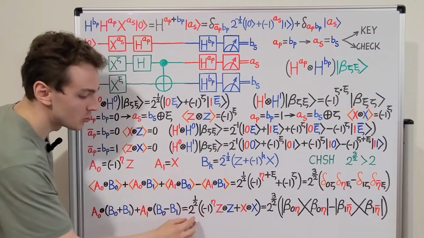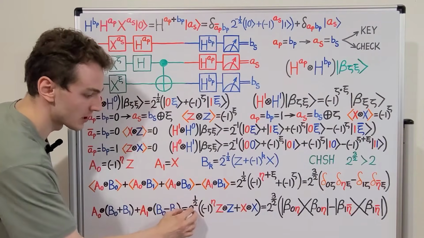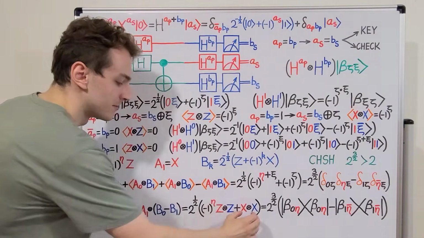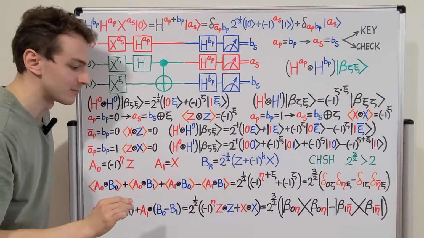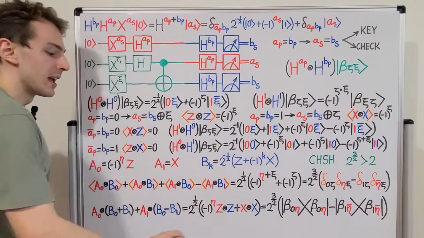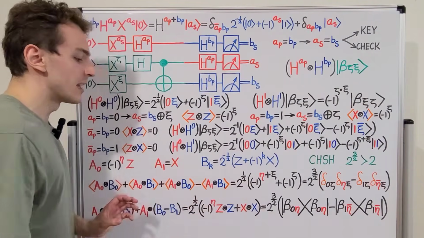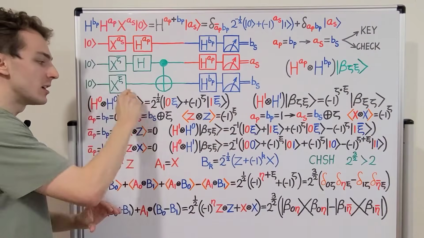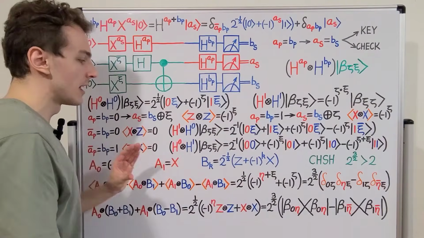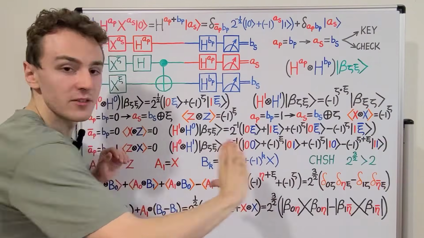And that simplifies to the square root of 2 as the coefficient. So now we have this format, which may or may not have a minus sign depending on the value of eta. Now let's consider the observable in this format, and let's sandwich it between a bra version of this Bell state from the left and a ket version of the Bell state from the right.